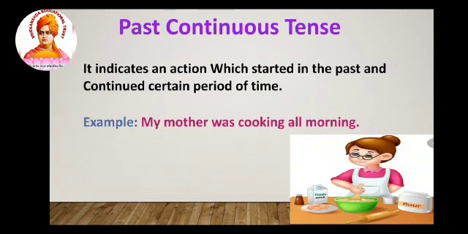And now we are going to see the past continuous tense. It indicates an action which started in the past and continued for a certain period of time. So some action will be started in the past and still it will be going on in the present. It is called past continuous tense because it is continuing. For example, my mother was cooking all morning. So every day your mother used to cook in the past also, in the present also. So it is a past continuous tense.